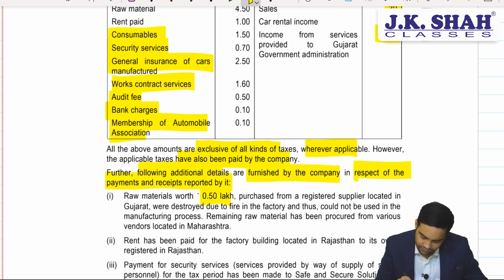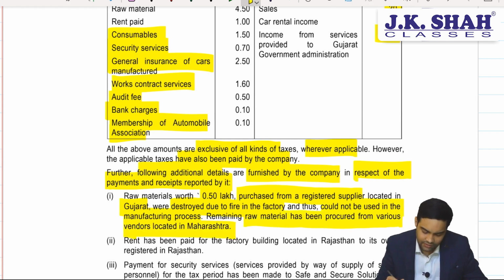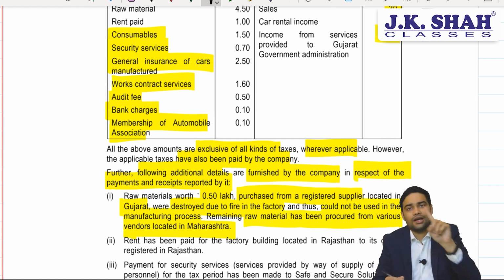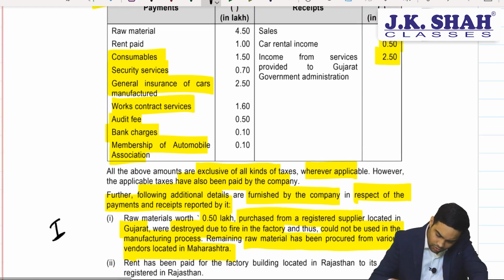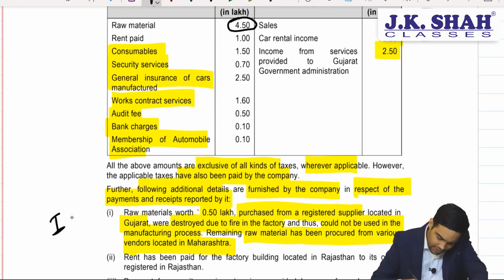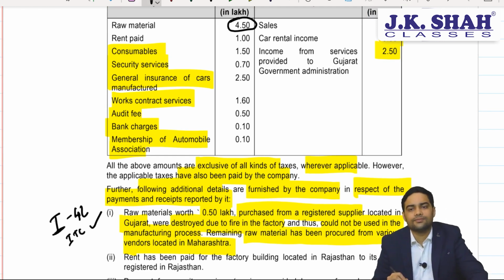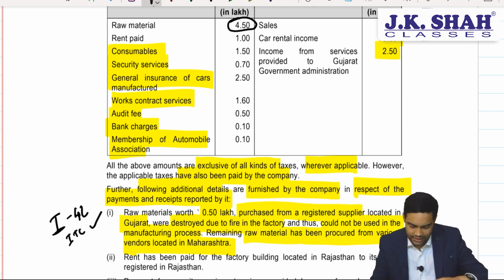Raw material worth 50 lakh, 0.5 lakh purchased from a registered supplier located in Gujarat were destroyed due to fire and thus could not be used in the manufacturing process. Remaining raw materials were procured from various vendors in Maharashtra. Maharashtra to Gujarat, IGST will be applicable. Now, out of 4.5 lakh, you will be eligible on 4 lakh. ITC available. Correct. On 4 lakh, you will be eligible for ITC.